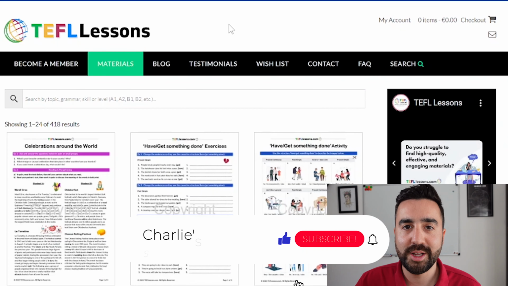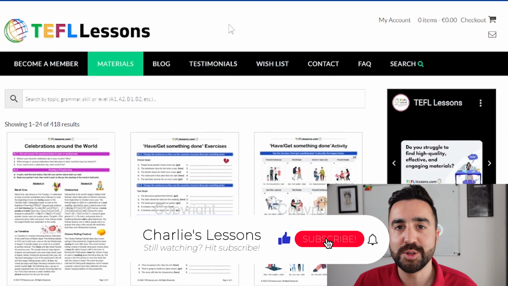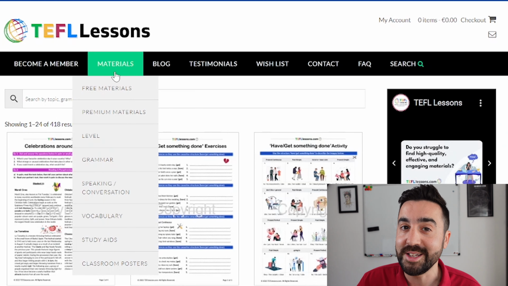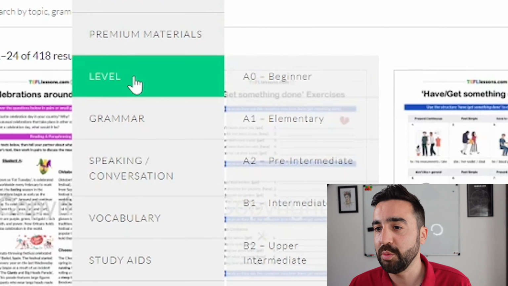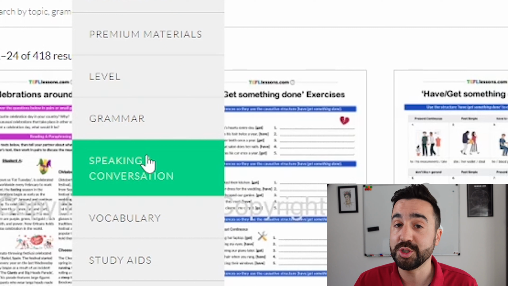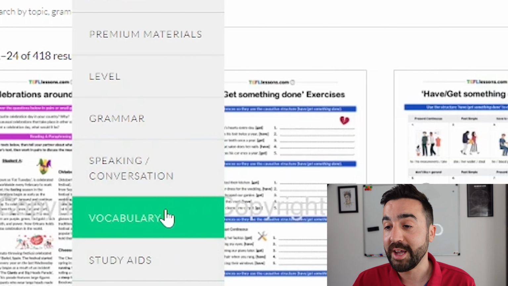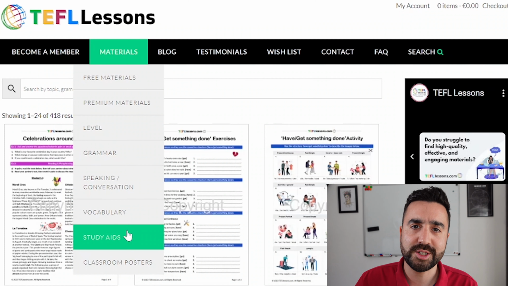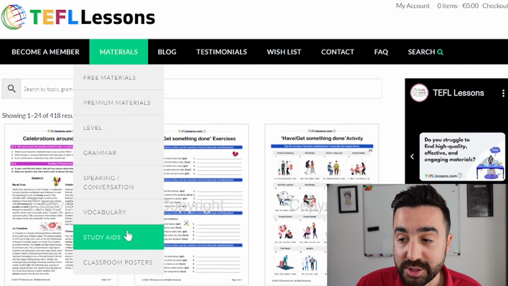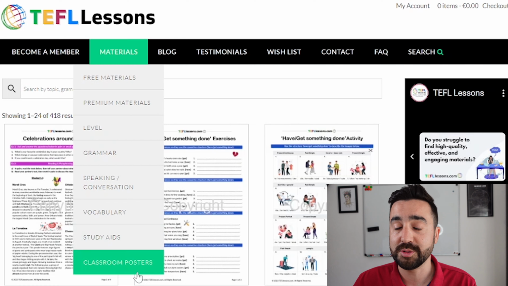Here we are at the TEFLlessons.com website, and the first thing we can do is look at the materials, and they're nicely divided up into all the categories that we need as teachers. So for example, we're looking at level, the grammar section, speaking and conversation, which is particularly important to me, vocabulary, and also some areas that other websites don't offer, which is, for example, study aids that are really useful for your students, and also classroom posters, so really good for those teachers who are working face-to-face.